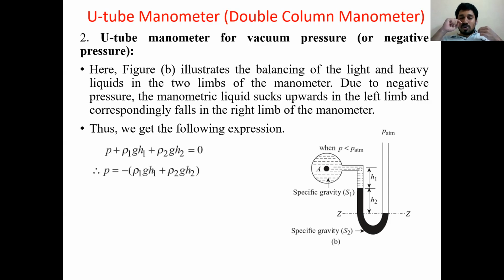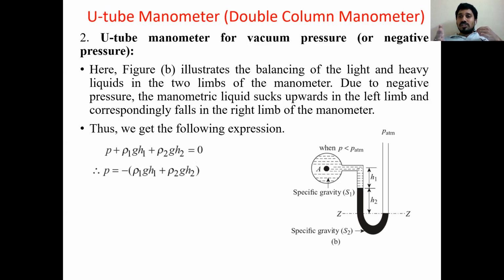Otherwise, in another way, one more type you can write: P plus rho 1 g H1 plus rho 2 g H2 minus P atmosphere, because over that I have atmospheric pressure which is located above. You are going upward, then only you can reach atmospheric pressure. So minus P atmosphere is equal to 0. Like that you can write. If I want to write absolute pressure, for only vacuum pressures, no need to write atmospheric pressure.